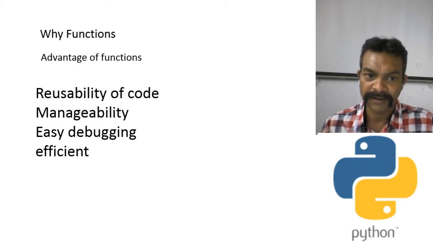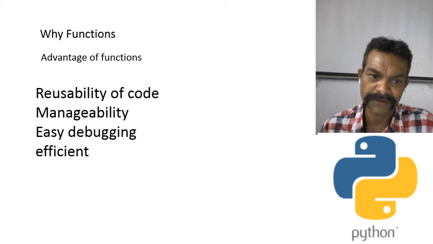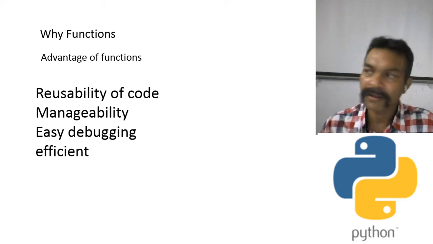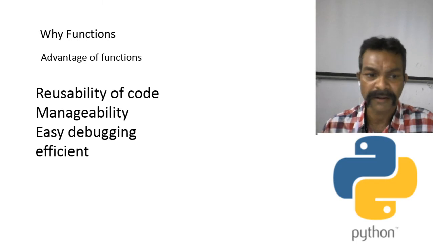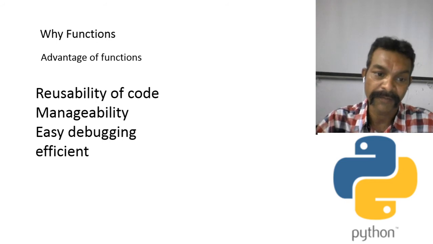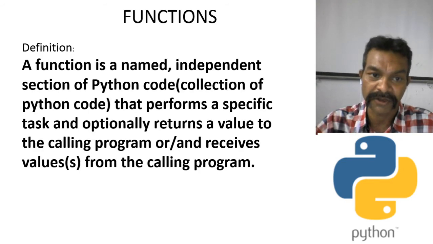Another advantage of function is manageability. By making the function, we decrease the size of the program. We make small programs, and small programs are very easy to manage. Another advantage of function is easy debugging. Easy debugging means finding the error is very easy because we have to find the error in very small parts. In this way, our program becomes efficient. That is why the efficiency of the program is increased.